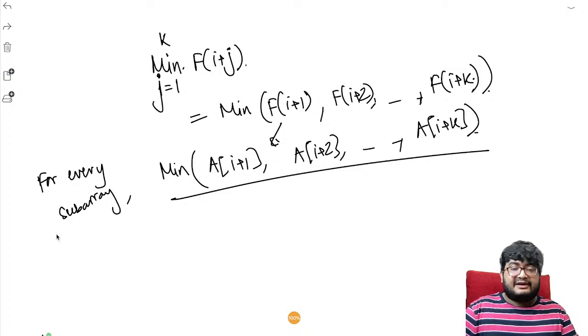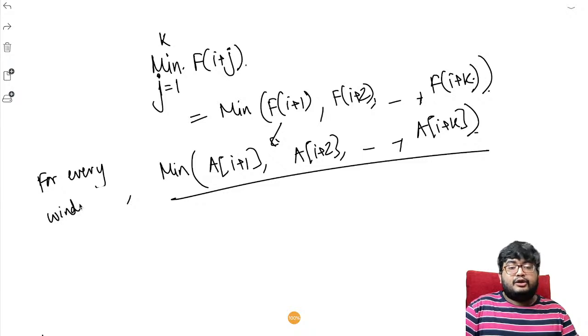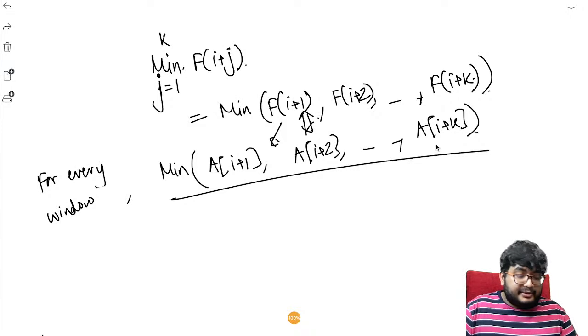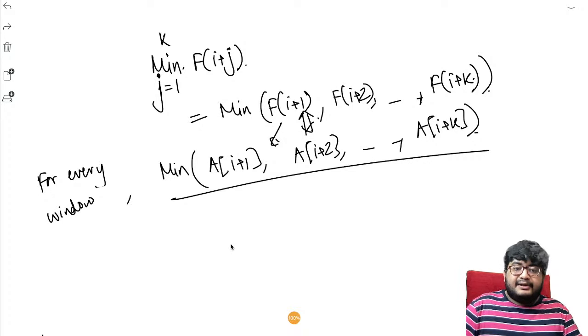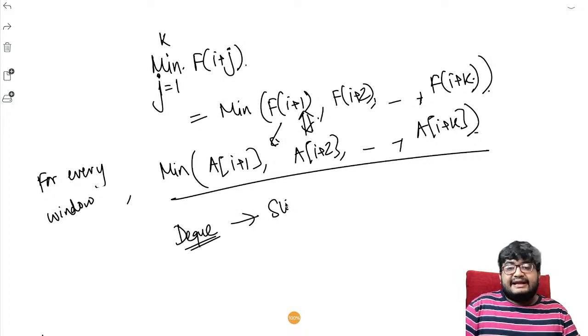Rather, for every subarray, we'll call it for every window. These two are equivalent, I'm saying. So we are computing the minimum for every window, right? How do you compute the minimum for a window? For a running window, for a sliding window, for all windows. How do you compute the minimum? Using a DQ, sliding window minimum.